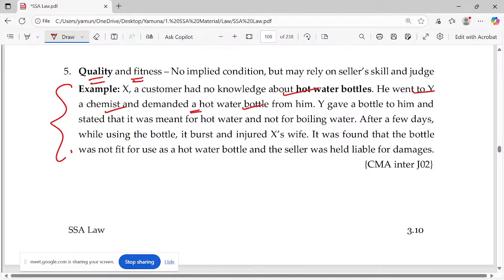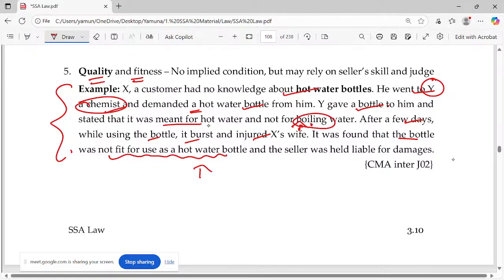When you hear hot water bottle, you think it is something to pour hot water in, like a vacuum flask. Y gave a bottle to him. He's not an ordinary person; he's a chemist, clearly defining the person's nature. He gave a bottle to him and stated that it was meant for hot water and not for boiling water. After a few days, by using the bottle, it burst and injured X as well. It was found that the bottle was not fit for use as a hot water bottle itself.